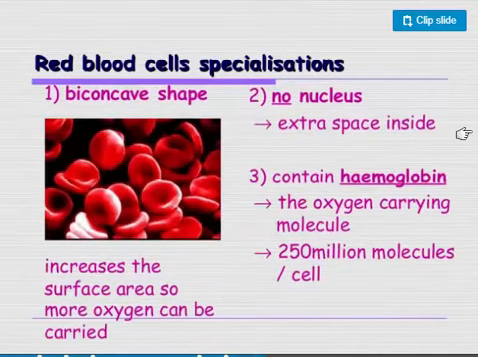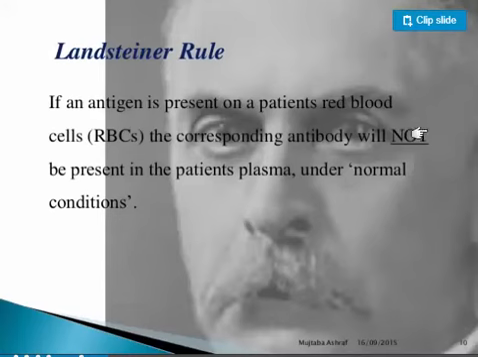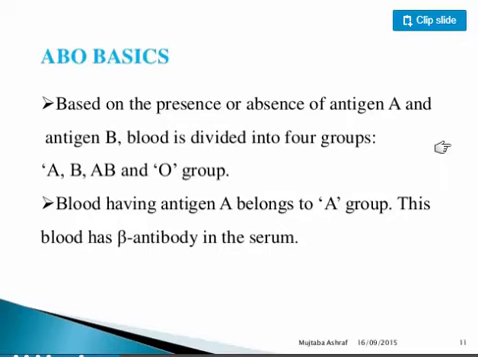Now we're going to talk about the blood groups. As you know, we have 4 well-known blood groups. The 4 well-known blood groups are A, B, AB, and O, and this is what is called the ABO system. The ABO system consists of these blood groups. Each of the blood groups has either an antigen or an antibody. Antigen is literally a protein label.